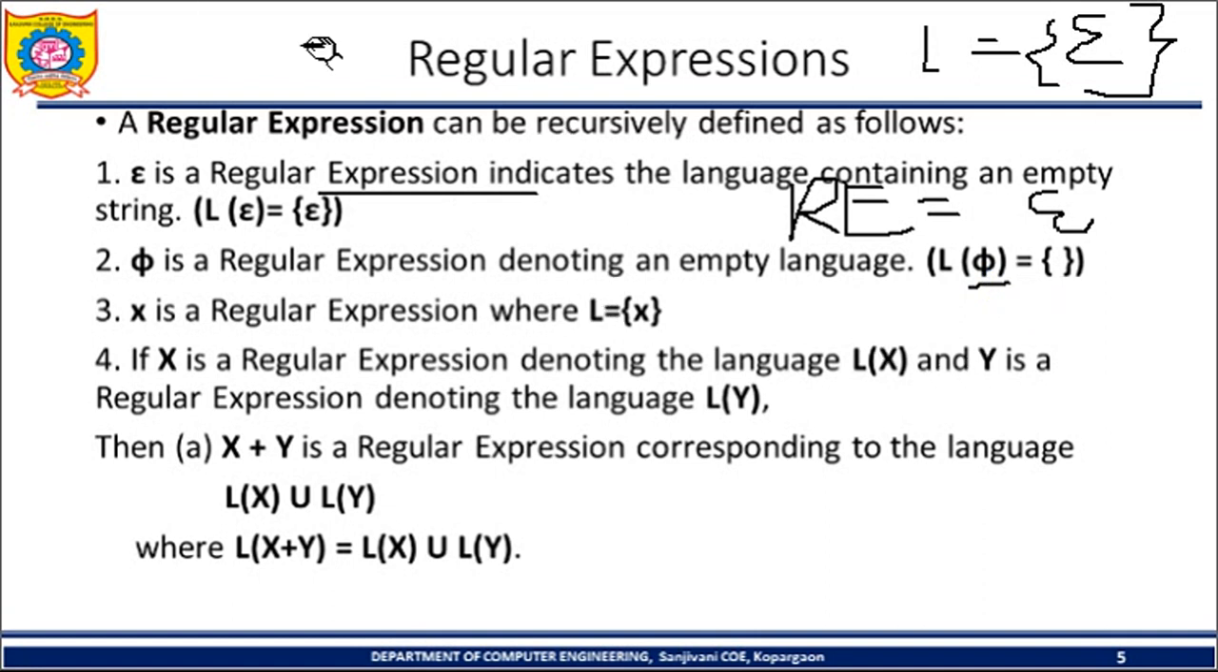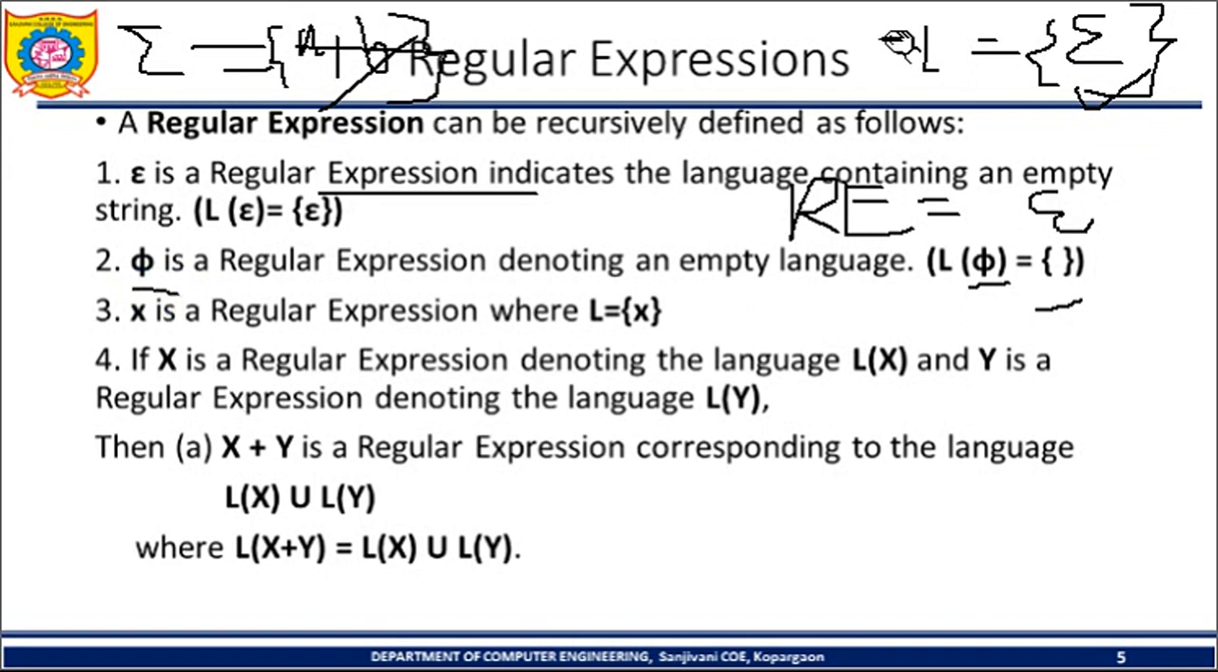So what is the difference between these two? Here we have some set of input alphabet. Let us consider A and B are the input alphabet for the given language, but we are not selecting any input alphabet for generating the string. In that case it is epsilon. And in the second case, phi indicates that we don't have any input alphabet in the given input set. At that time the language will be empty, so that's why it is denoted using phi.